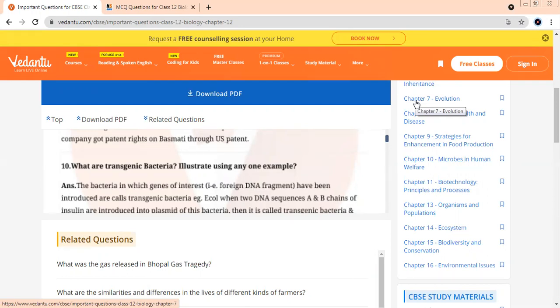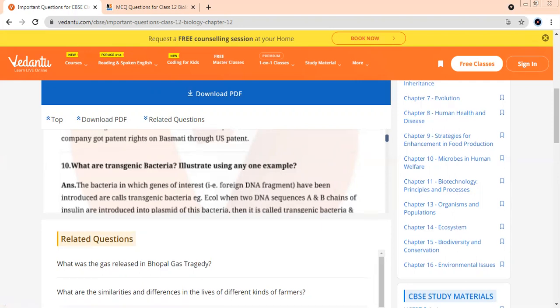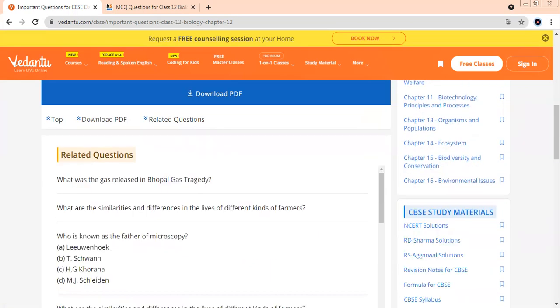Ma'am, bacteria in which a gene of interest is added are called transgenic bacteria. Excellent, beta. Very few people take the initiative to speak out. Very good, beta. The gene of interest is inserted into such a bacteria. What is the example they've given you? Tell me. You can tell me like this only.